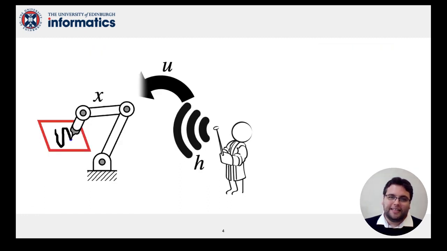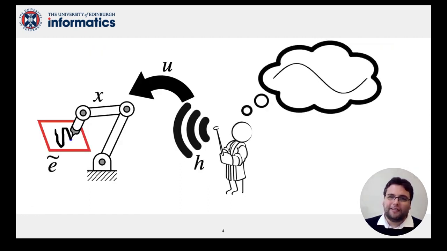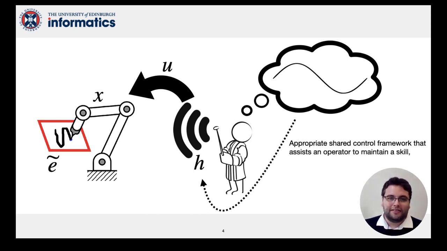We assume a standard teleoperations setup, and that the operator has an inherent description of the skill that they're trying to reproduce, but our only observation of this is via the interface. So the focus of this work was to develop a shared control framework that assists an operator to maintain a skill, whilst ensuring environment constraints.